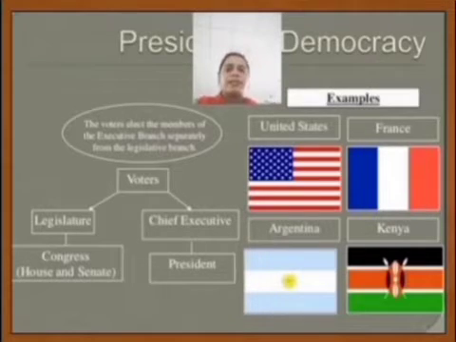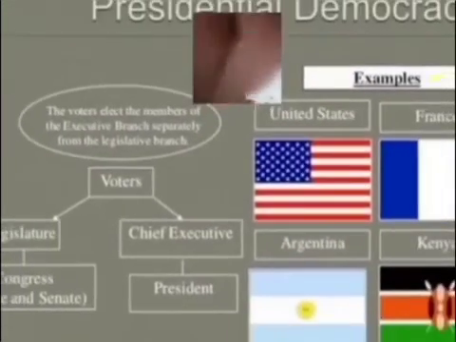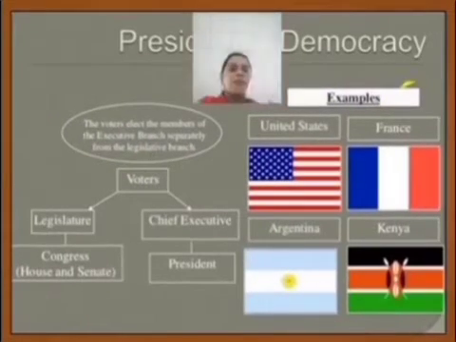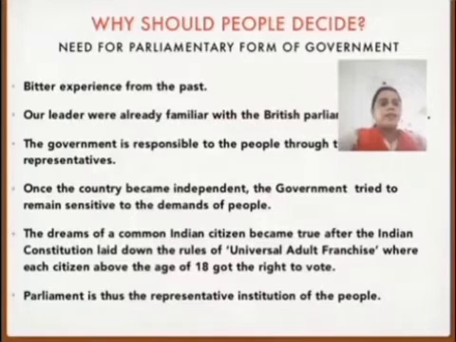The United States is an example of the presidential form of government, and France, Argentina, and Kenya are also examples of the presidential form of government. Student, now a question arises: why should people decide, and why do we need the parliamentary form of government? The answer is bitter experience from the past.